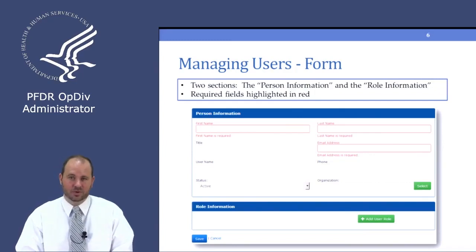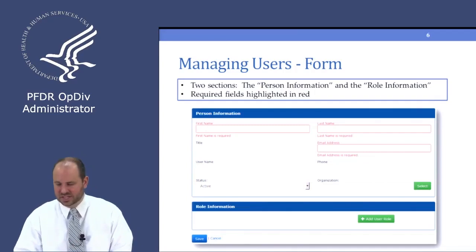And then at the very bottom, we have a user option as well. This is where you can add someone as an OpDiv administrator. So if you need to add another administrator, you can do that using this form. For things like contract opportunity origination, review, and final approval, that all happens in the workflow process, and we'll get to that in just a second.